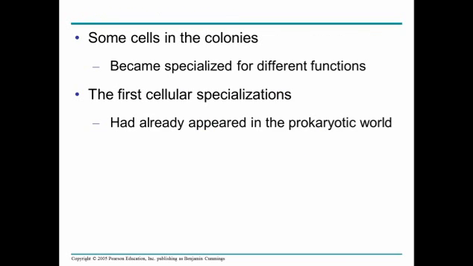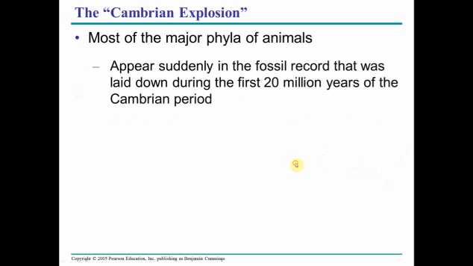Some cells in those colonies become specialized and can perform different functions, and thus transfer different things between cells. So one cell does one metabolic reaction, and another cell does a different one, and then they can transfer their byproducts and share, forming a colony or a community, if you like.